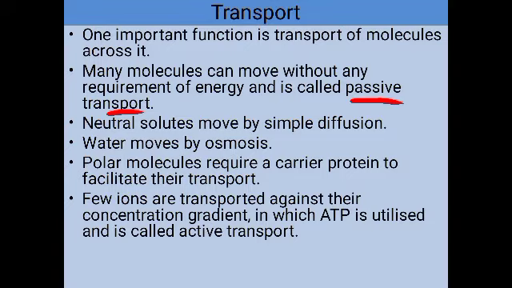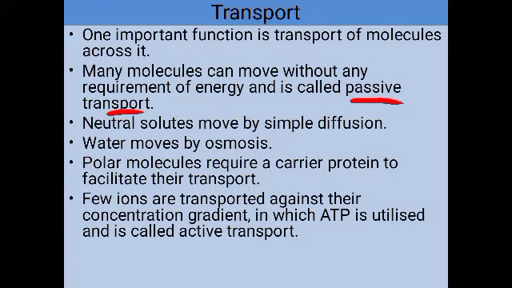If any substance moves from a region of higher concentration to lower concentration, it is said to be simple diffusion. Neutral solutes move by simple diffusion. Even gases like carbon dioxide and oxygen move by simple diffusion.